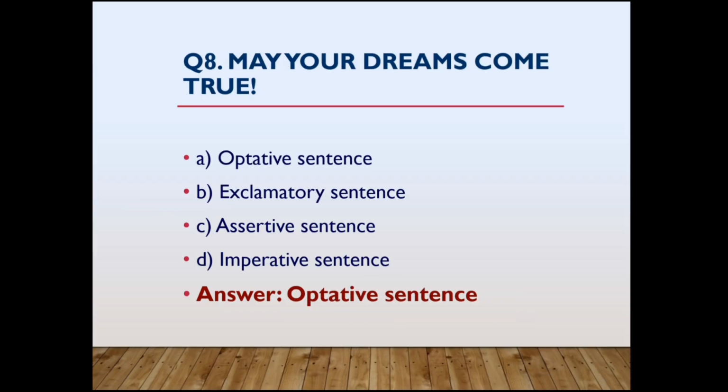Next one. May your dreams come true. Actually, in the morning I missed this one. This one I just want to add. Optative sentence. What is an optative sentence? An optative sentence is a sentence which indicates blessings. Most probably these kinds of sentences start with may or wish. If a sentence starts with may or I wish, then you can say it will be an optative sentence. That is why the answer is option A, optative sentence.